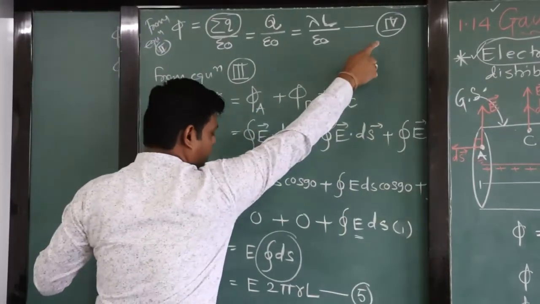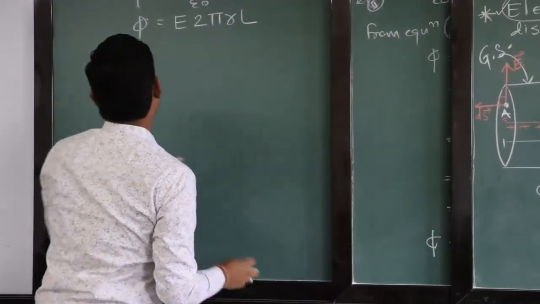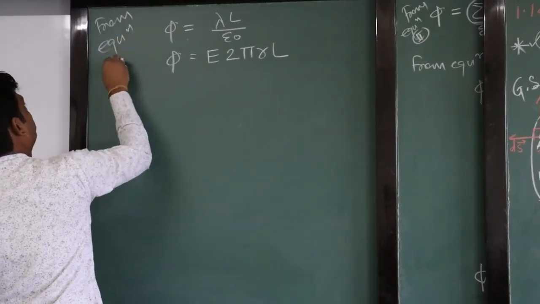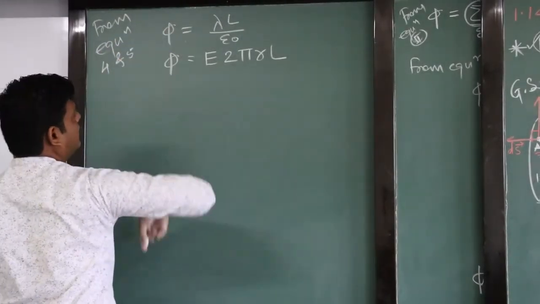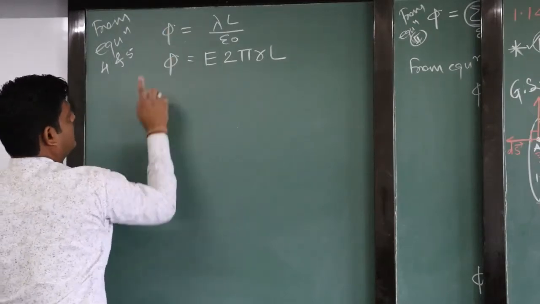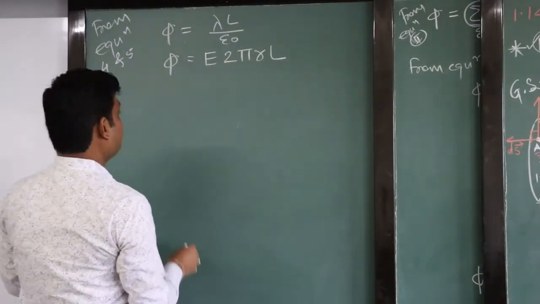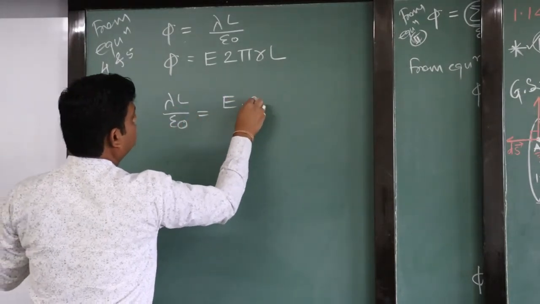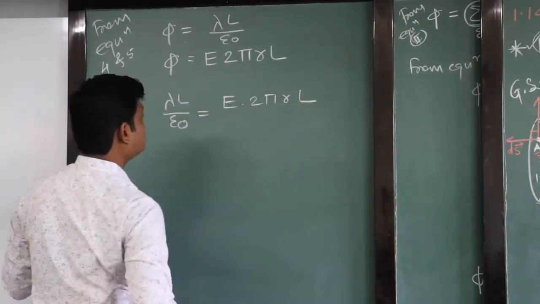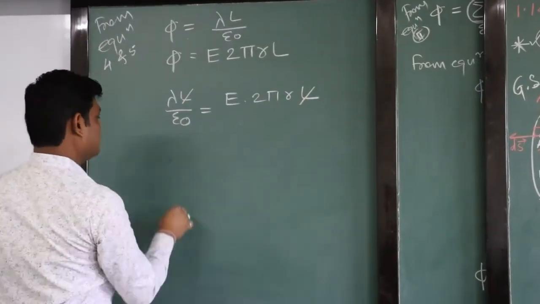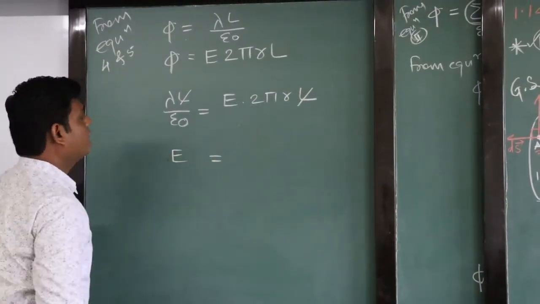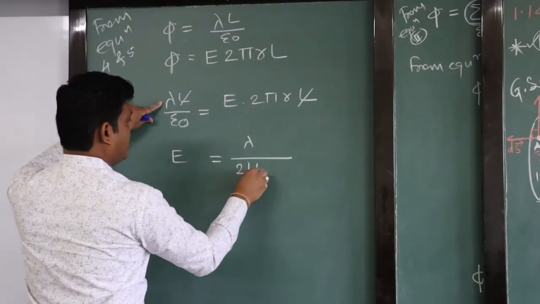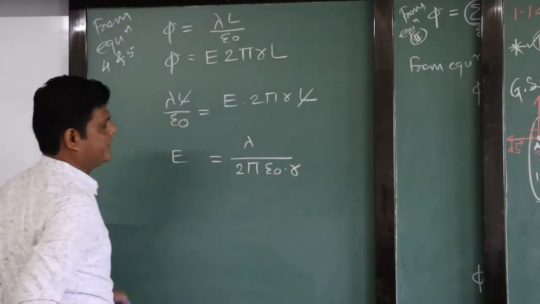So this is equation number 4 and this is equation 5. So from equation 4 and 5 you will write this. You can see that left hand side is same. So lambda into L divided by epsilon 0 equal to E 2 pi RL. So this L gets cancelled. Your final equation E equal to lambda divided by 2 pi epsilon 0 into R.